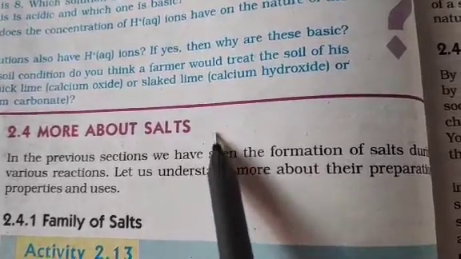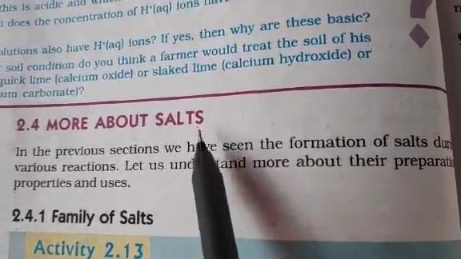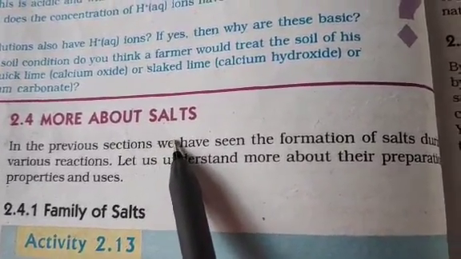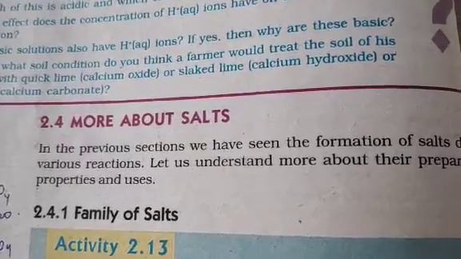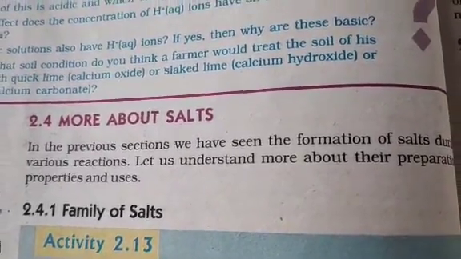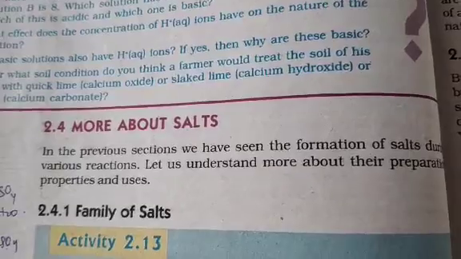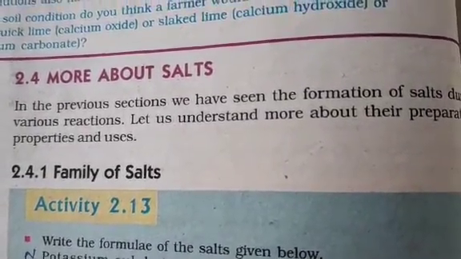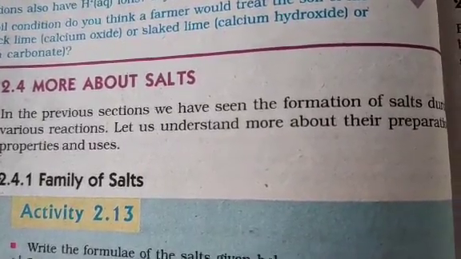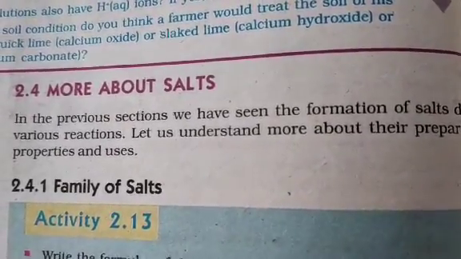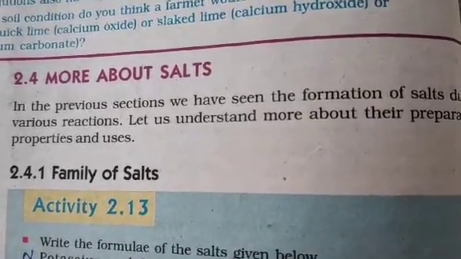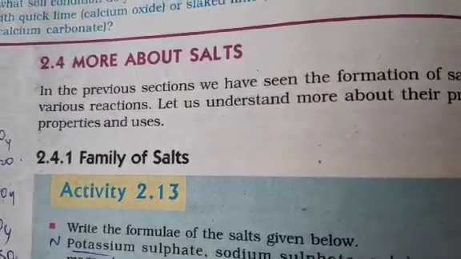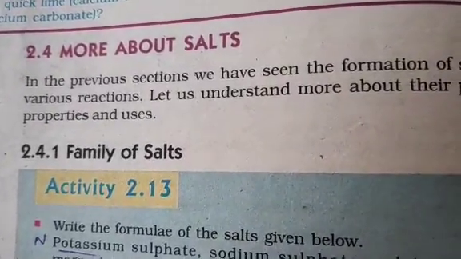What are salts? Salts are what we get when acid and base react. You remember the formula? Neutralization reaction. When acid reacts with base, it results in salt and water. The salt which you get is categorized into alkaline salt and acidic salt. It depends upon which acid and base are reacting, whether the acid is strong or the base is strong. Accordingly, the salt category is decided.